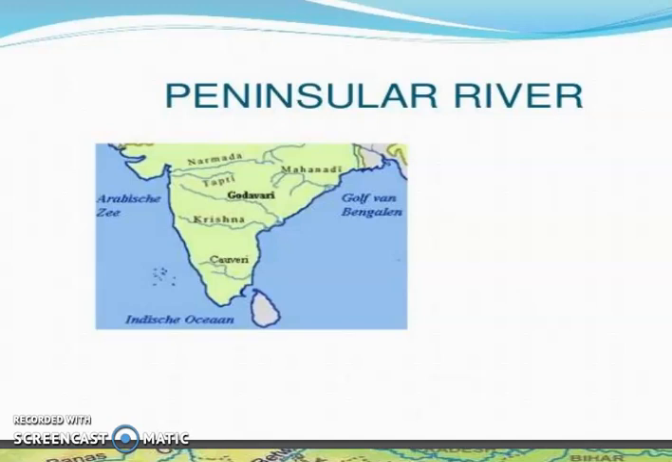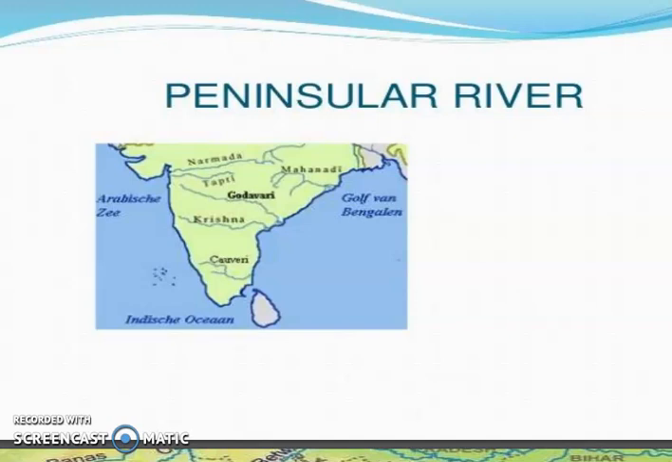Okay, already we have discussed the Himalayan rivers. We have read the features of the three important Himalayan rivers, that is the Ganga, Brahmaputra and Indus. Today we will discuss the peninsular rivers. Already we know the meaning of the peninsular rivers. The peninsular rivers are those rivers which flow through peninsular India.